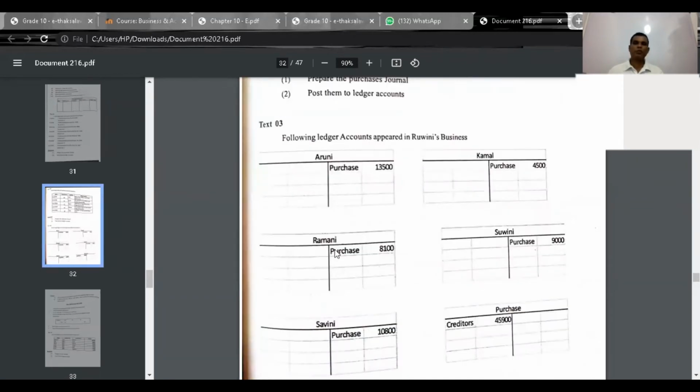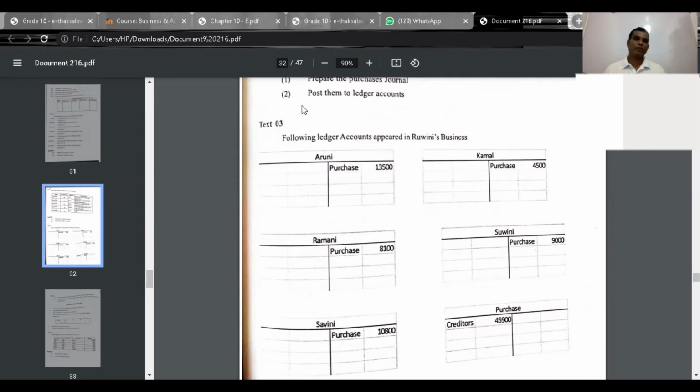This is how you have to record, the way you have to practice it. Purchases account debit total as creditors. Each creditor should be credited his portion, as purchases. Purchases account debit total value 45,900 as creditors. Right.